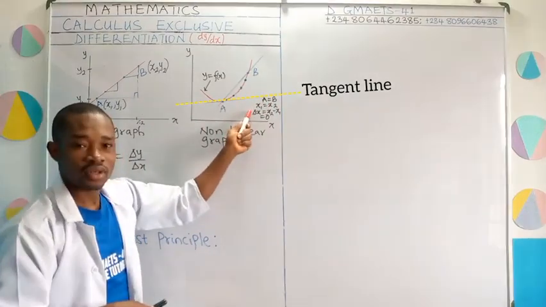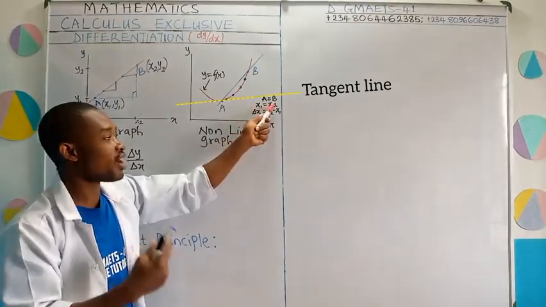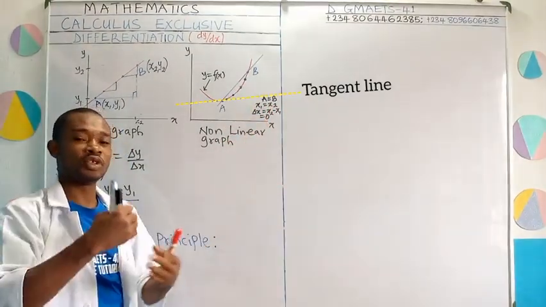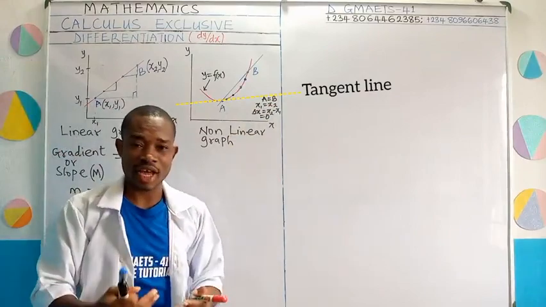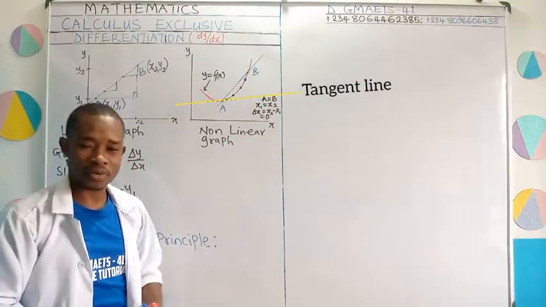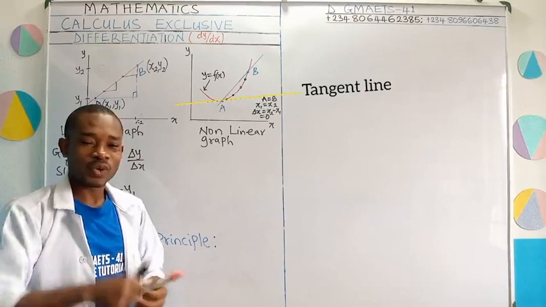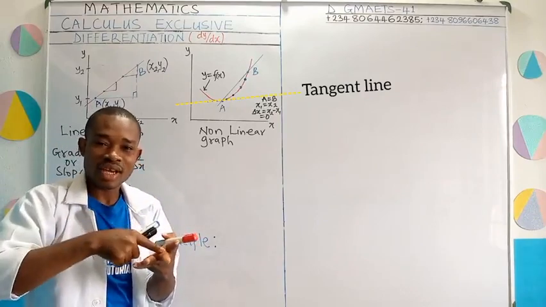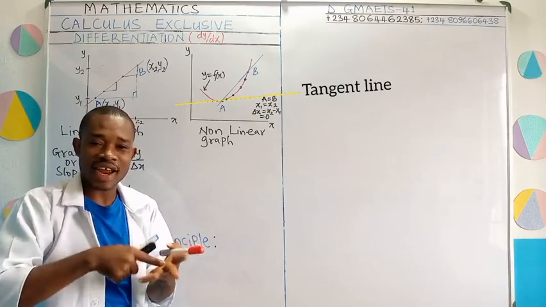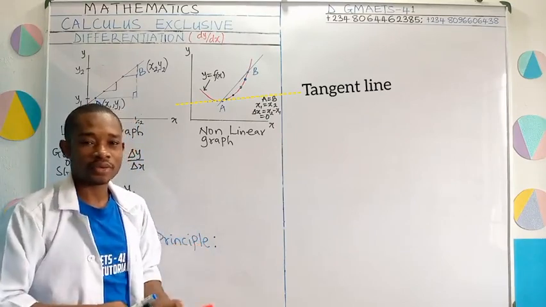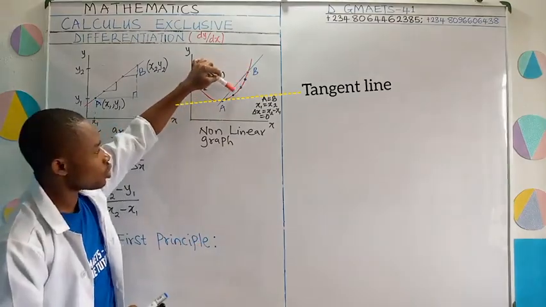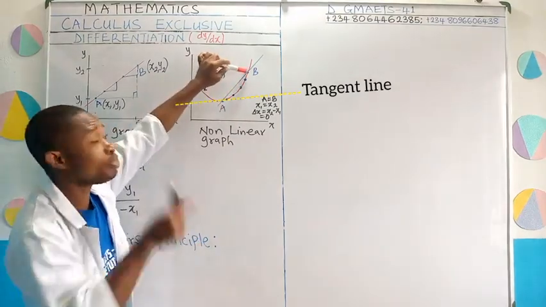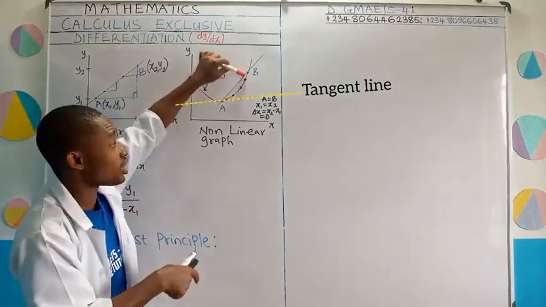These are the conditions. Initial value of x and final value of x will be the same, which means if you do x2 minus x1, change in x, it's going to be equal to 0 at that point. So once you get your tangent, that condition occurs when change in x approaches 0. As B is coming closer to A, it could be that you keep B at the same point and you are moving A closer to it.